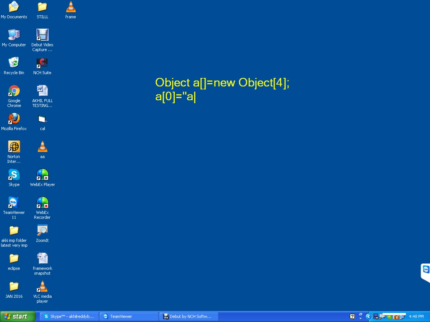It is a string data type. a of 1 equal to 10. It is an integer data type.